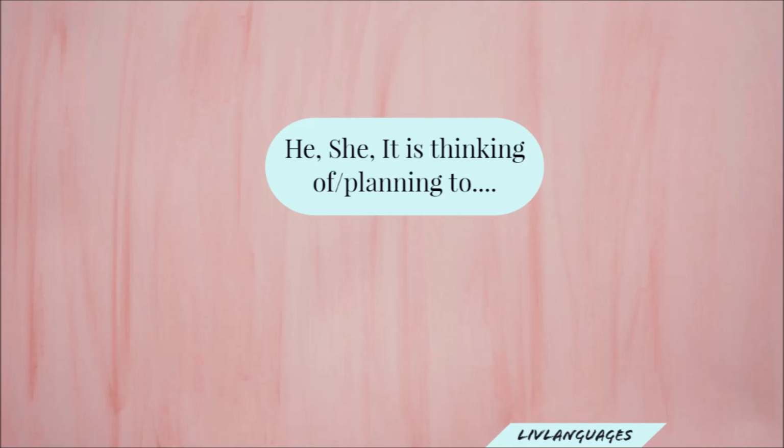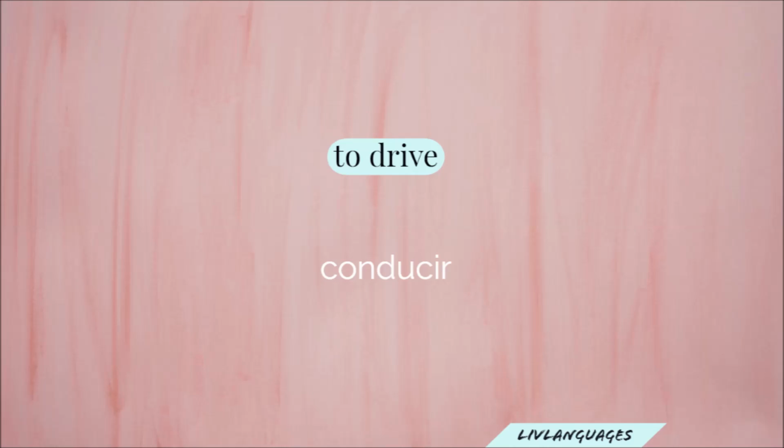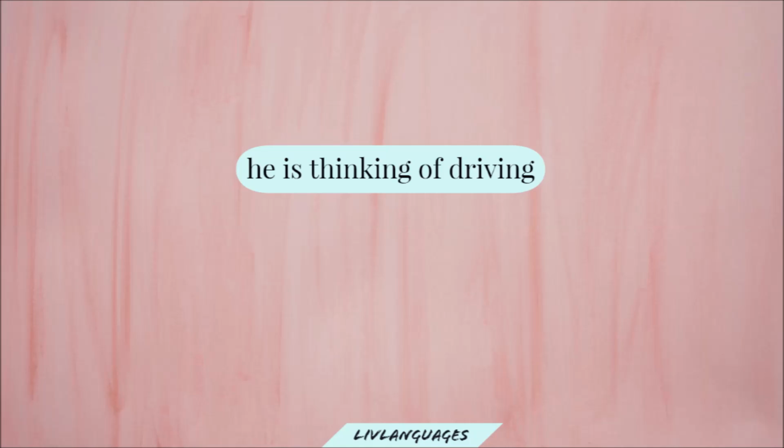So for our third grammar form, we have he, she or it is thinking of or planning to. And this all comes down to está pensando en. So just like your, we had an S on the end, but the S is taken off in this case. So it's just está. Está pensando en. The verb to drive is conducir. Conducir. Now I want you to try and say, he is thinking of driving. This would be está pensando en conducir.